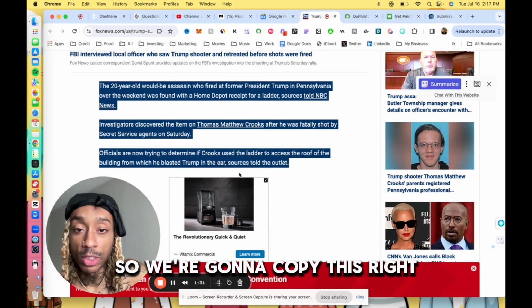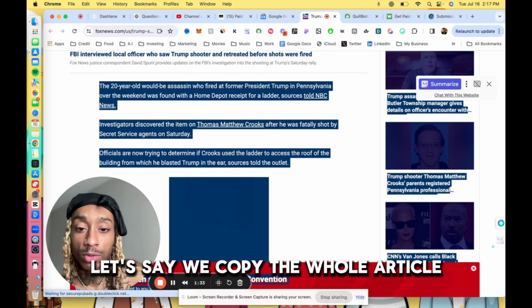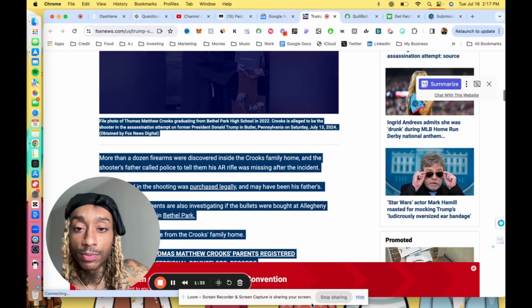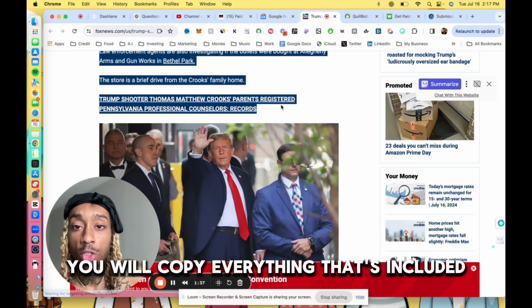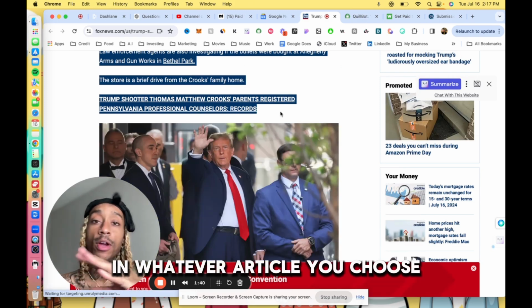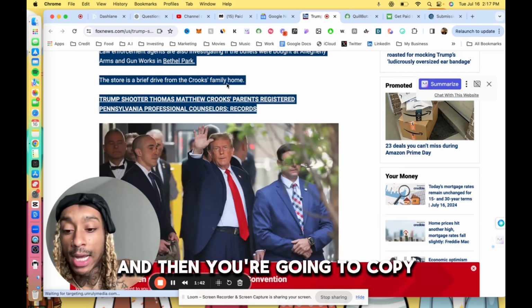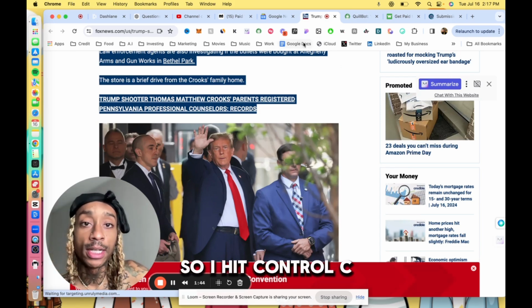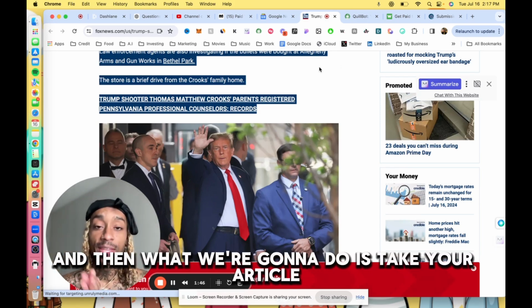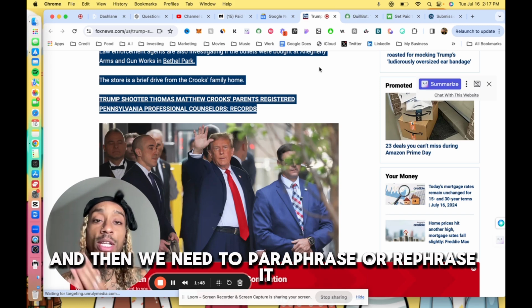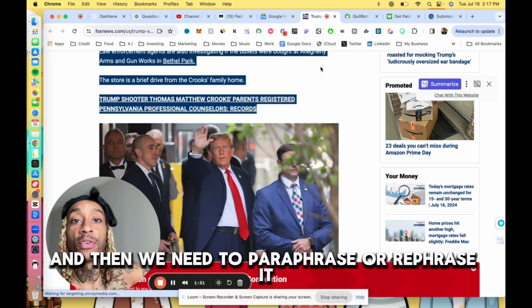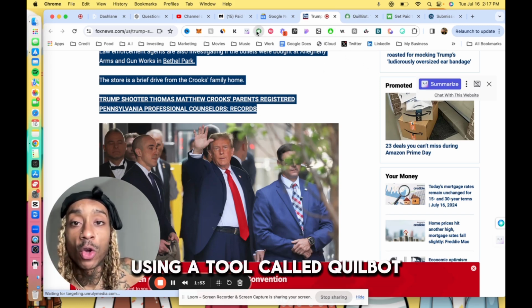So we're going to copy this, right? Let's say we copy the whole article. Let's scroll down, let's copy the whole article, all the text. So you would copy everything that's included in whatever article you choose. So I hit Control C, and then what we're going to do is take your article, and then we need to paraphrase or rephrase it using a tool called Quillbot.